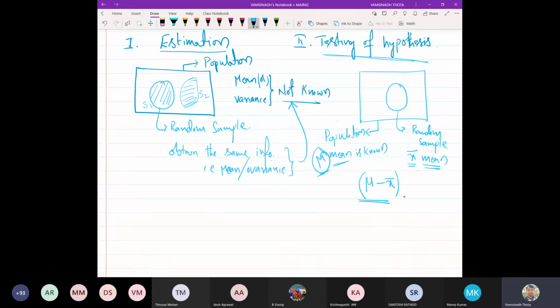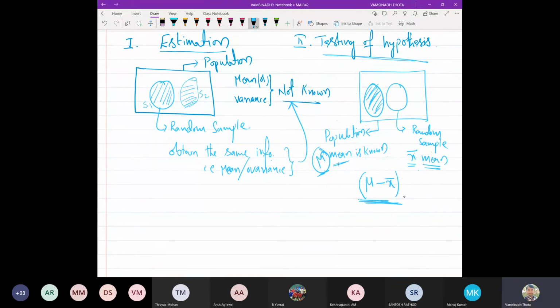If it is exactly equal, then with 100% confidence I can accept the given hypothesis. But most of the time it is different. There may be one sample which is exactly equal, but if you take another sample, it may be a different case. Population mean may not be the same as the random sample mean. So in those scenarios, at what level of confidence can we accept the hypothesis?